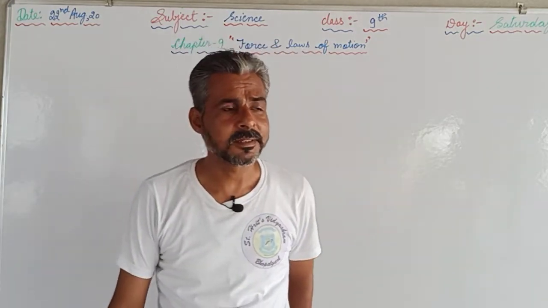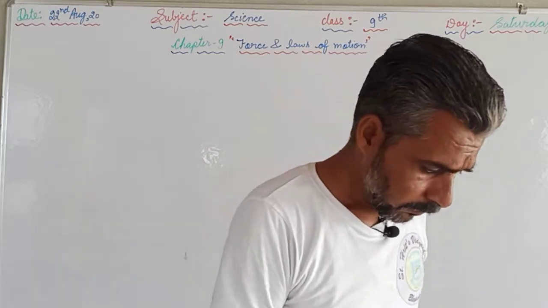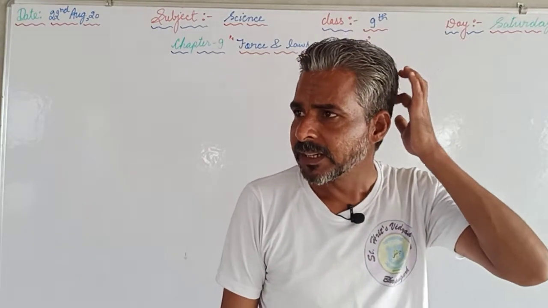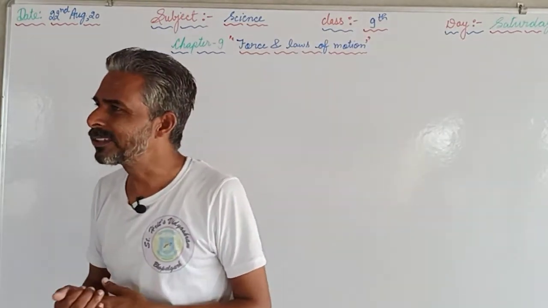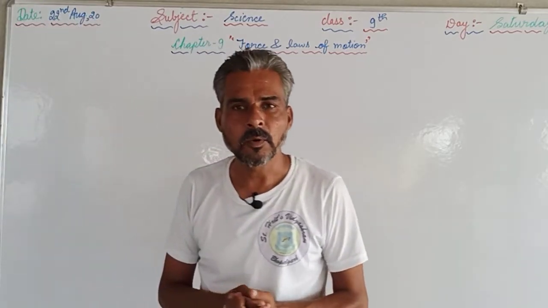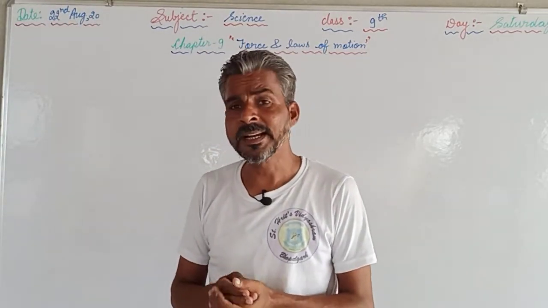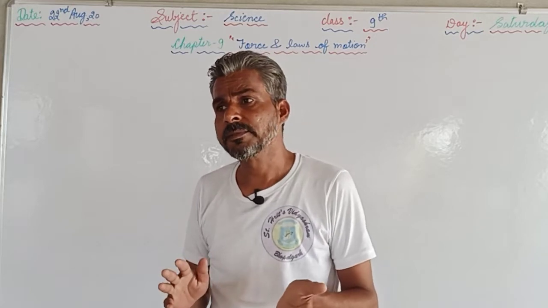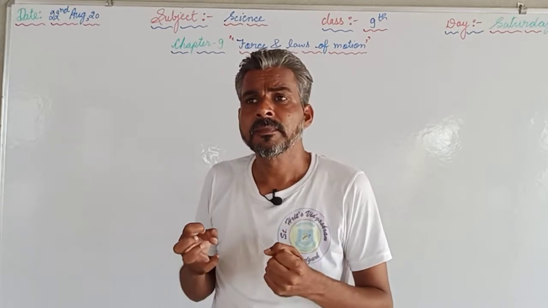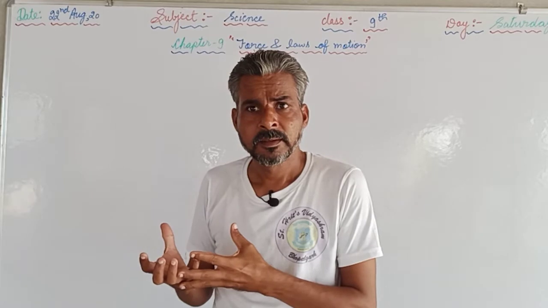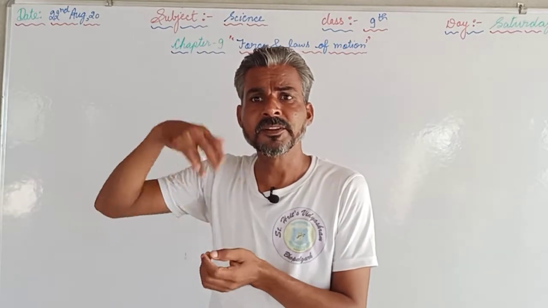At the same time we have discussed the 3 laws of motion. The first law was the inertia. Inertia is the inability of an object to change its position by its own, or the inertia is, what we can say, the quantity of mass. If the mass is more, the inertia will be more.